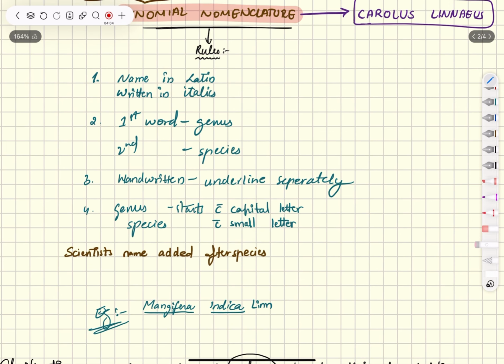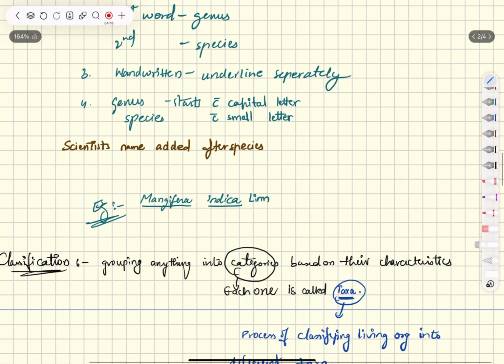If the name is handwritten, then the two words should be underlined separately. The genus starts with a capital letter, and the species starts with a small letter, indica, starting with i.